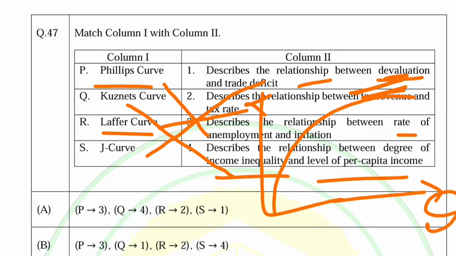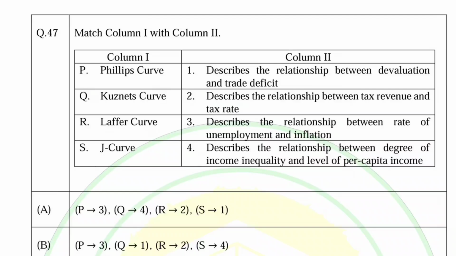I am not pretty confident in the theoretical portion, but it shows the relationship between them. Initially there will be inequality as the country is developing, in the initial phases, but then this inequality will get minimized. That is the essence of the Cournot curve.